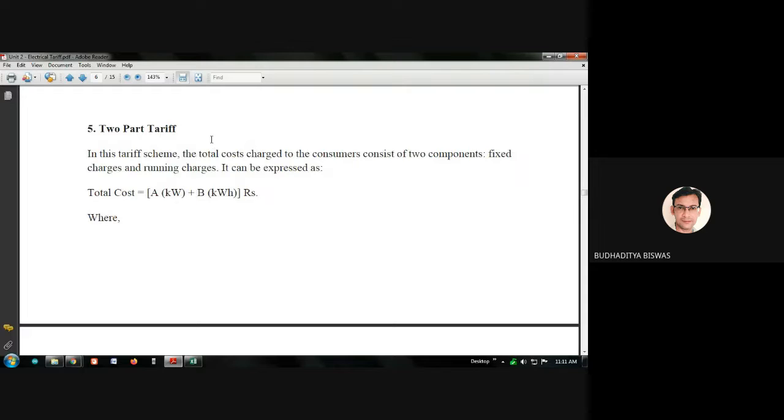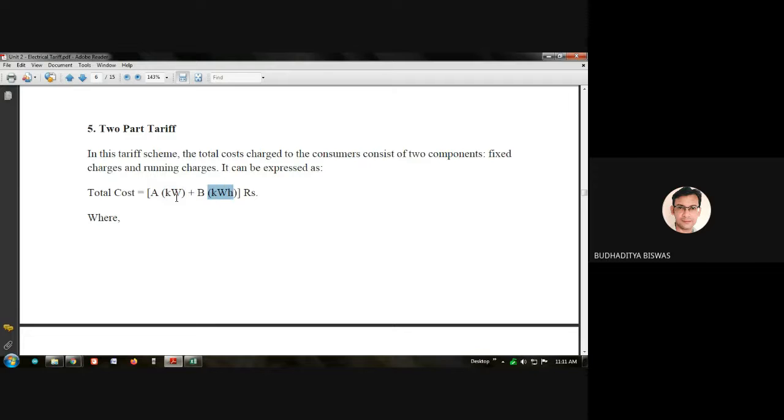Come to the next one, the two-part tariff. What is the two-part tariff? In this tariff scheme, the total charge applied to the customer is divided into two parts. One is called the fixed cost, one is called the running cost. It can be expressed like this: total cost applied to the customer is A plus B, where A is in kilowatt and B is in kilowatt hour.